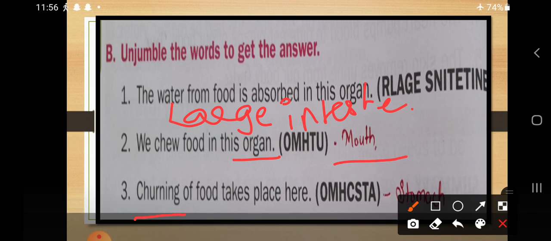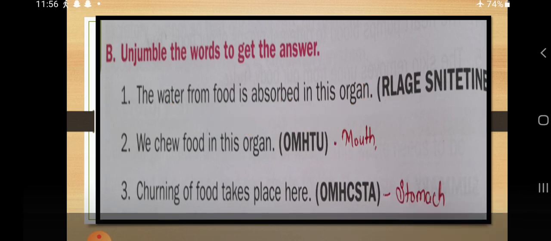Next is the churning of food takes place here. Okay. So which process is going on? That is the churning. Okay. So here the answer is stomach. Okay. So it is a stomach. What is the spelling of stomach? STOMACH, stomach. Okay.